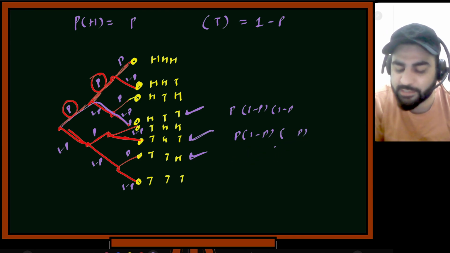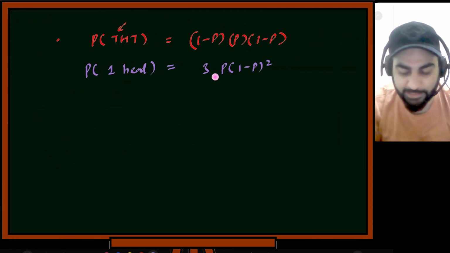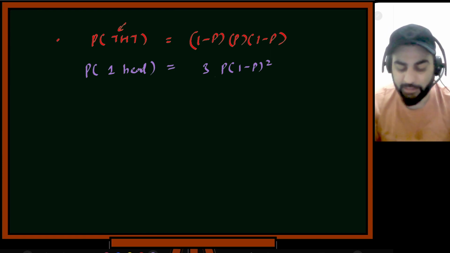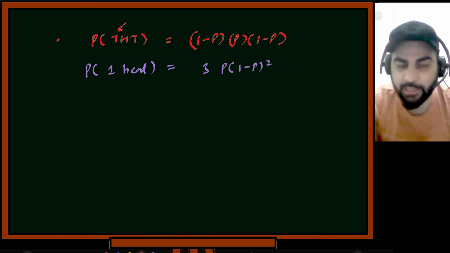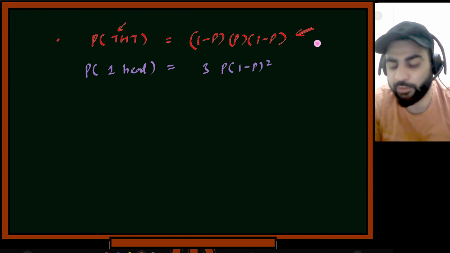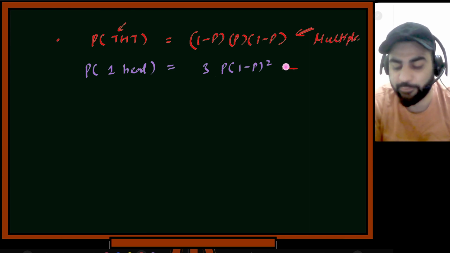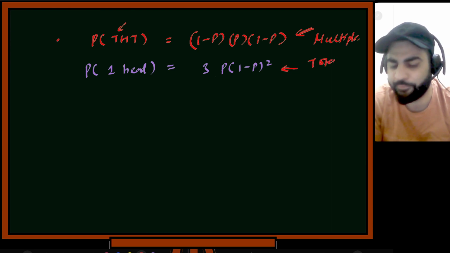So what I am writing is 3 times P, 1 minus P whole square, probability of getting one head. Now this thing over here, if you see it, this is multiplicative rule. And this over here, if you see it, this is total probability.